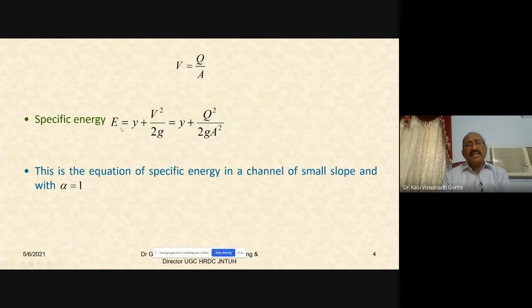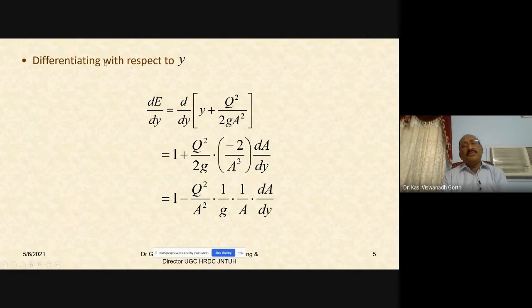So the specific energy E is equal to y plus Q square by 2g A square. And if you differentiate the specific energy E with respect to y, it becomes dE by dy, the differential of E with respect to y. What is E? It is the specific energy. Just now we have seen y plus Q square by 2g A square. So d by dy of y plus Q square by 2g A square. Q, the discharge, and g, the acceleration due to gravity, so Q square by 2g are constants for this differential. So 1 plus, first d by dy of y would be equal to 1.